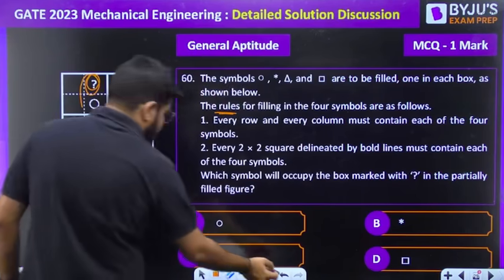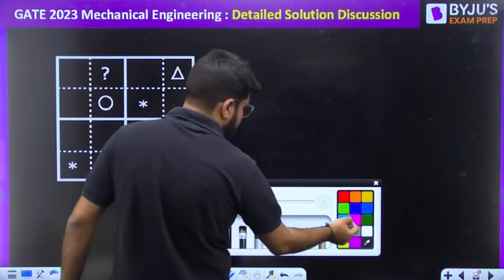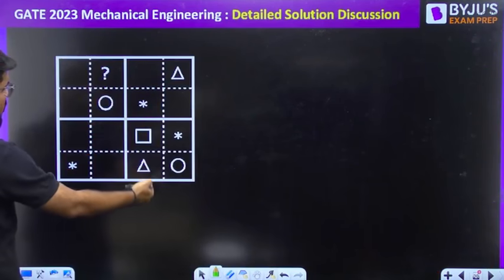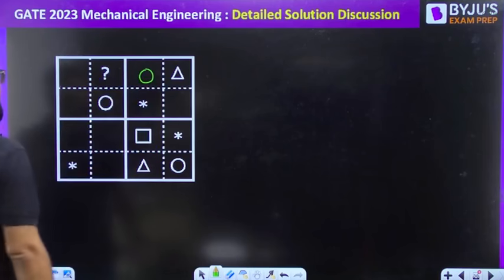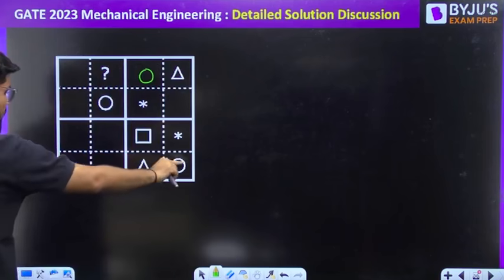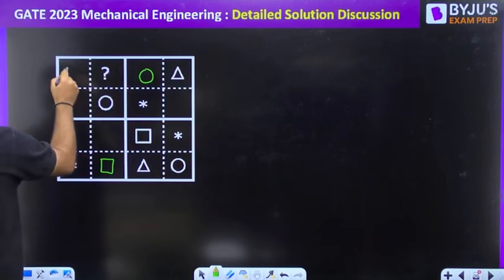Here you have to calculate what will occur. So let's start filling it, guys. I can start with, let's say, the third column, because 3 elements are given, only the circle is missing. Now, if I fill the circle, I can go to the first row. Even in the last row a box is missing, and in the first row also a box is missing.